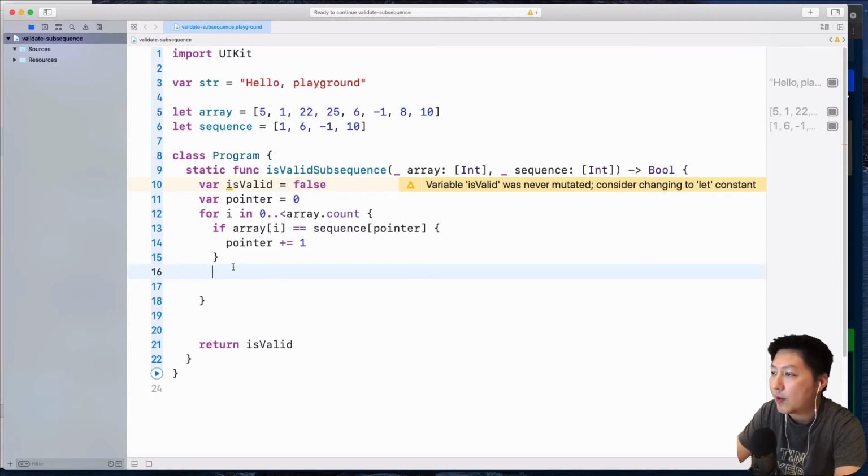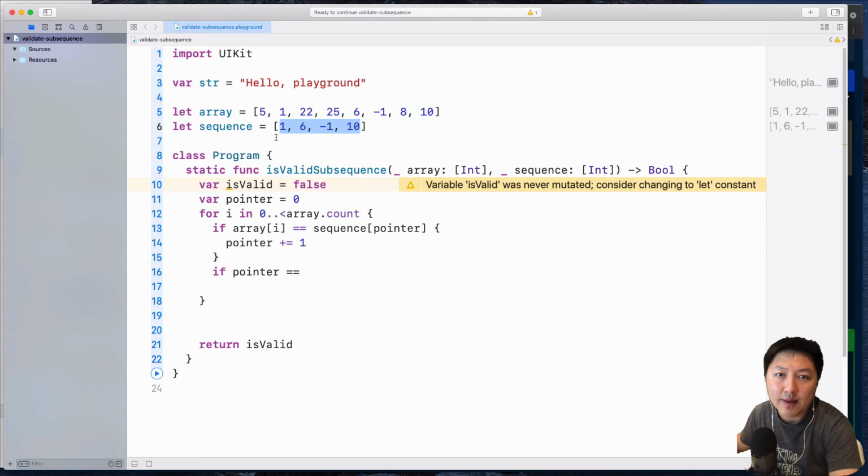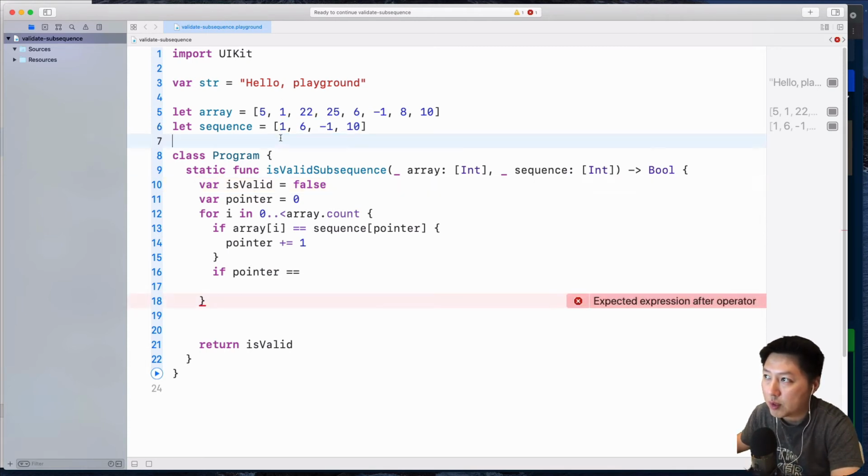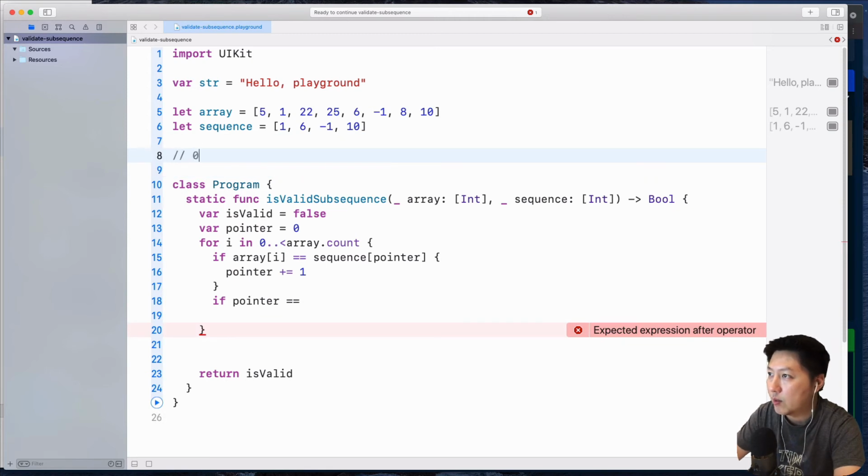And then finally, I'm going to say if pointer equals to 4, right? Because we know that there are 4 elements over here. So it's going to start from 0. Okay, if it's true, it's going to move by 1. Okay, so let me just write this over here. So 0 at the start, right? So if this is true, we have a match, we're going to plus 1. If 6 is true, we're going to plus 1 as well. If -1 is found, we're going to plus 1 as well.